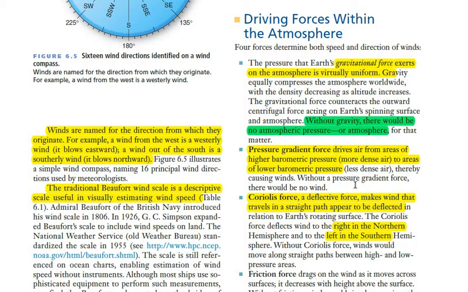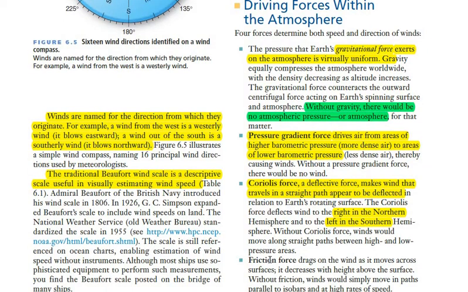Now the third force which plays its part in driving the wind is the Coriolis force. Coriolis force is basically the force which deflects the wind direction due to the rotation of Earth. Earth is continuously in a rotatory motion. So because of that rotation of Earth, if the wind is moving from north to south in particular, what will happen to the wind? It will deflect.